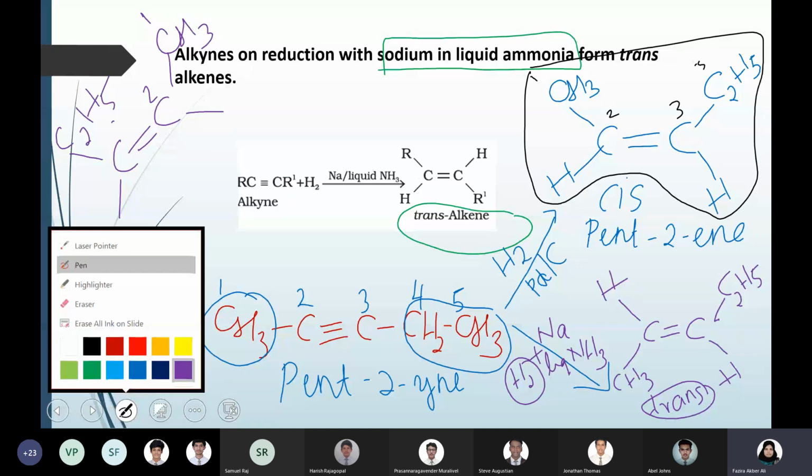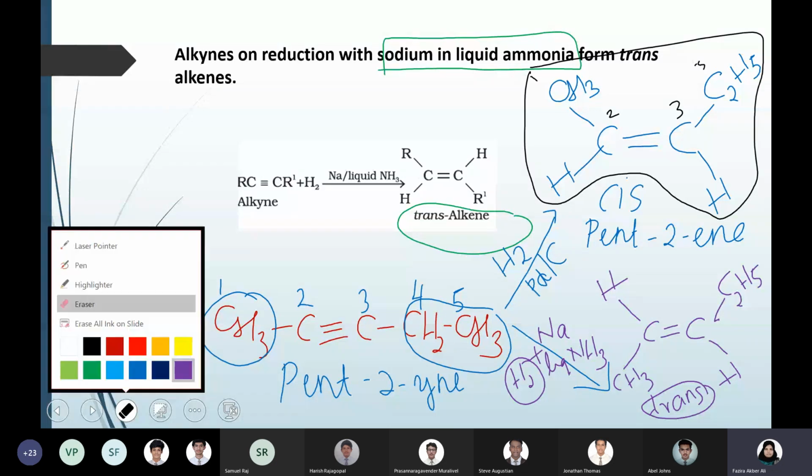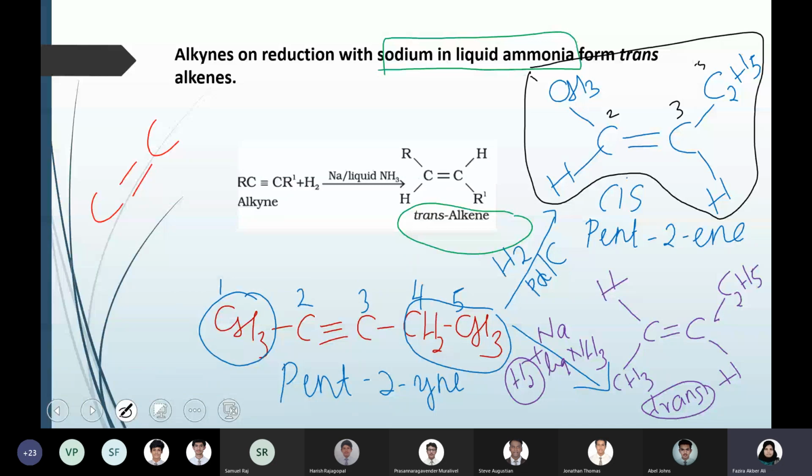Yeah. As long as the name is the same using the IUPAC rule, then you don't have to worry about its position. It should be the same compound. That's the only condition. It should be pent-2-ene in whatever way you draw. See, I can draw it this way also, like cis-pent-2-ene means CH3 can be down here, C2H5 can be down here. It should not be that it has to be on the upper side, because as long as the compound is the same, how we draw doesn't make any difference. All right, okay, ma'am.